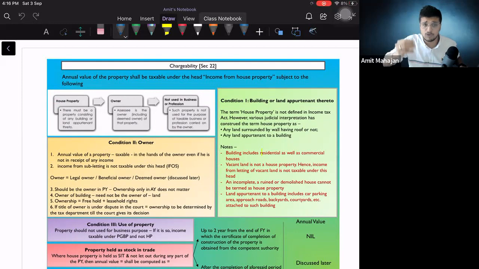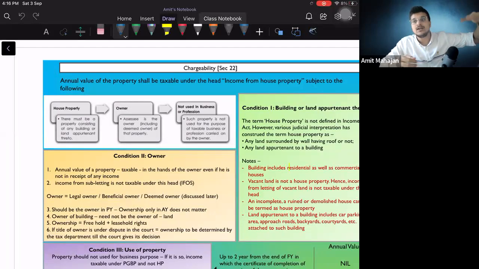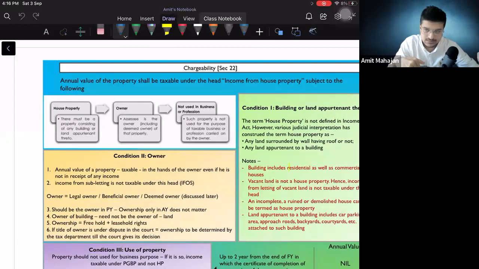Now we need to identify what is the annual value. But here there are 3 conditions. If you want to consider any income under income from house property, then you have to satisfy 3 conditions. First condition, there has to be a house property. There has to be one house property to consider any income under income from house property. Point number 2, you should be the owner of that house property. Of course, if I am the owner, I have the house property, and if I am earning any income from that house property, it will be taxable in my hands. So the first point was, there must be a house property. Second point, you should be the owner of that house property.